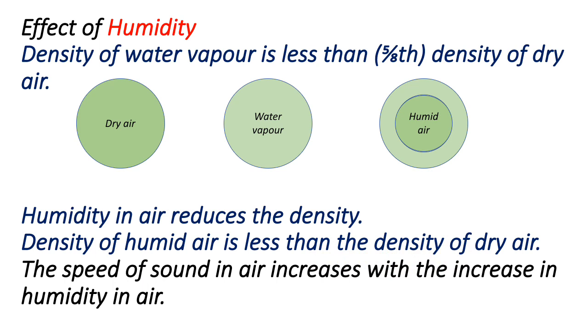So here the density of humid air is less as compared to dry air, so the speed is greater, and for the dry air the density is greater, so the speed is less. So as the air becomes humid, its density reduces and its speed increases. So the final statement is that the speed of sound in air increases with the increase in humidity, because increase in humidity reduces the density.